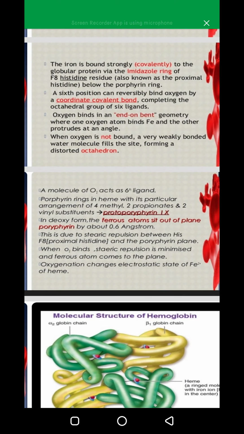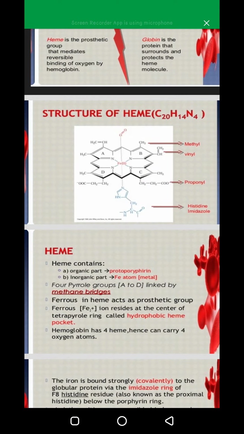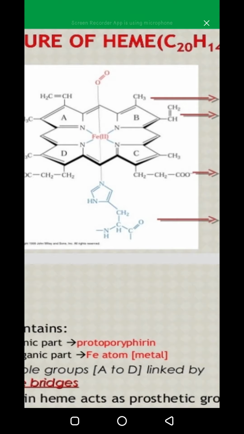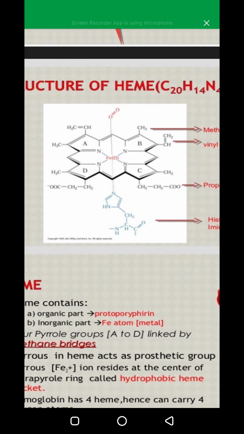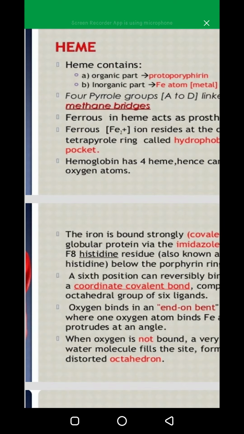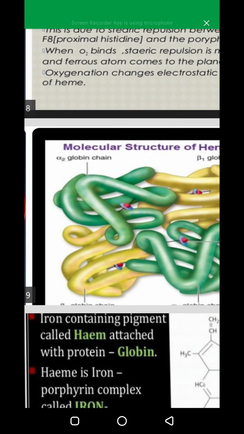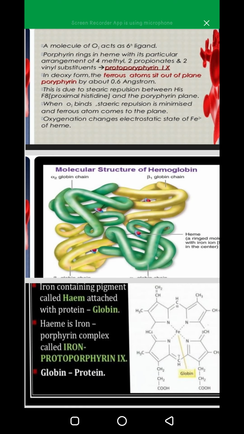Oxygenation changes the oxidation state of Fe2+ of heme. The oxidation state of central Fe is +2, and after oxygenation it changes. Now you can see the molecular structure to further enhance your learning.